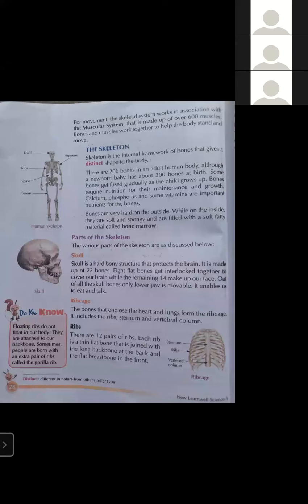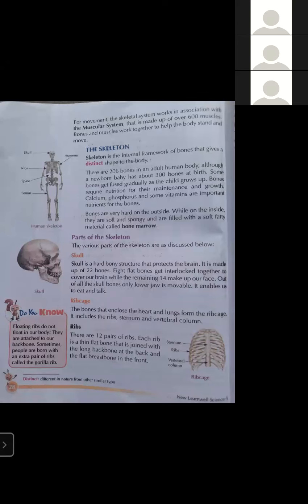So student, at the time of birth, a newly born baby has 300 bones. But an adult human has 206 bones. So there are two questions. If the question is like this, how many bones are present inside a newly born baby? So the answer will be 300.